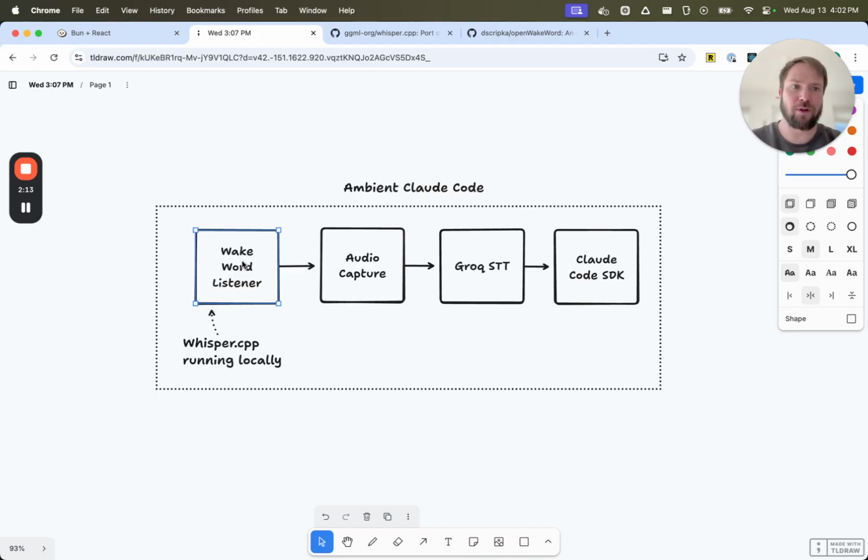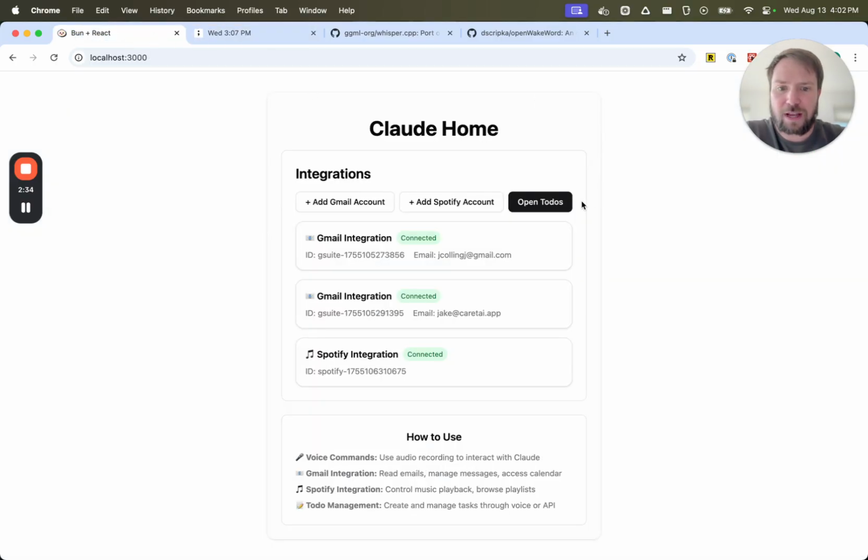So we are using a smaller Whisper model to listen for that wake word, and then we're capturing the audio because we want the full high quality transcription from a remote model. So we are transcribing everything that's said with a local model and throwing away everything that's not the wake word, and then capturing the full audio. Once that wake word has been detected, we use Groq to transcribe that super quick, and then we pass it to Claude Code.